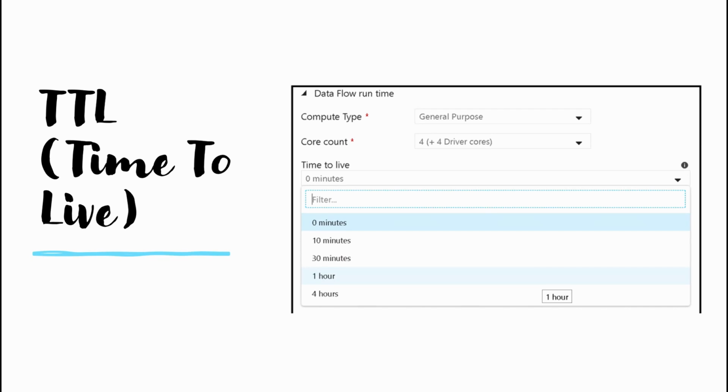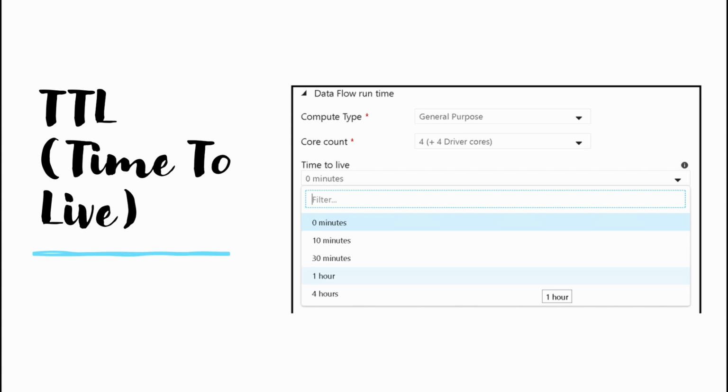Then you can have a scenario where you have two jobs, or the same job that executes multiple times. After the first execution, it may take more time if the TTL is set to 0, which is the default property. What it means is that it has to again wait for the clusters to spin up or the VMs to be ready so that the execution or the transformation can take place. So in this particular case, time to live is an important property.